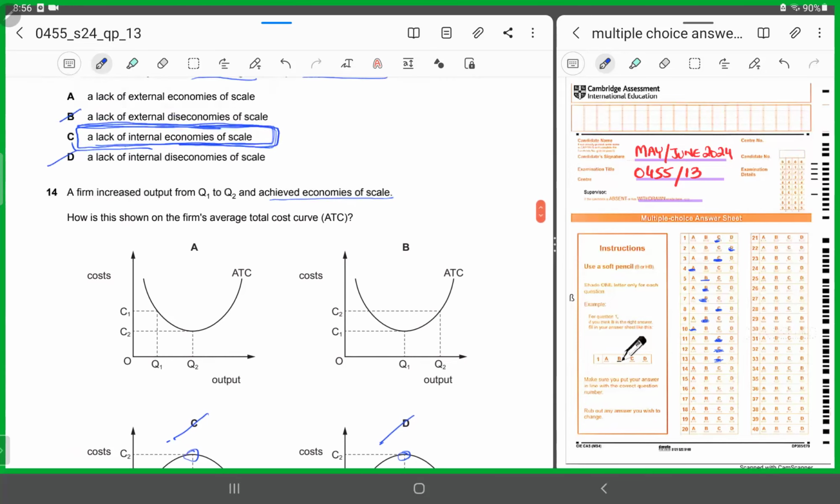With A and B, let's say they are saying the output rose from Q1 to Q2. So now initially, if the output was Q1 to Q2, we all know economies of scale would be achieved when the average total cost would have been the lowest. So let's look at option A, in which Q1 was the initial output and C1 was the initial cost. And now when the firm rose its output from Q1 to Q2, you can see this is the point where the average total cost is lowest, hence it identifies economies of scale, satisfies the situation. So for 14, it has to be A.